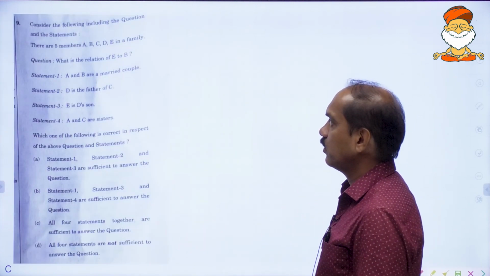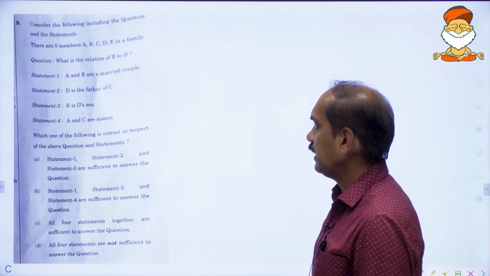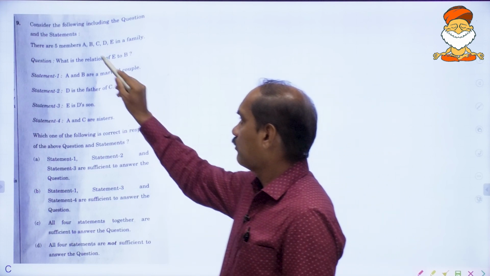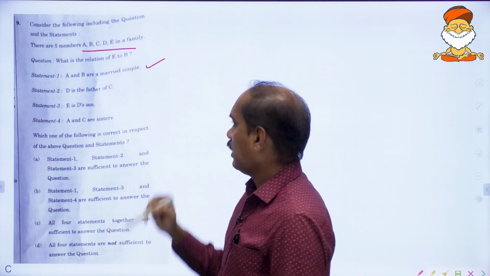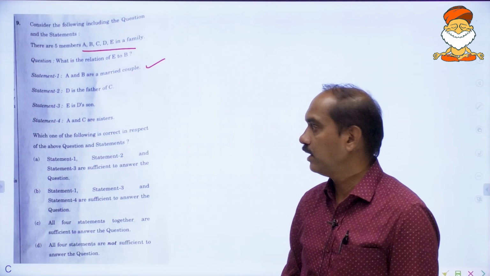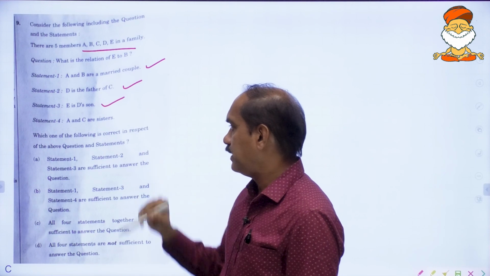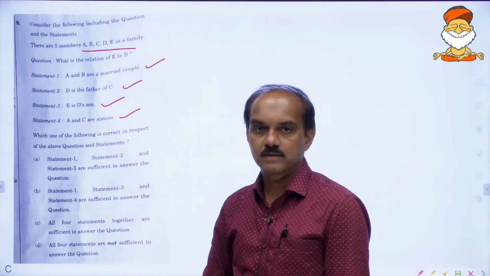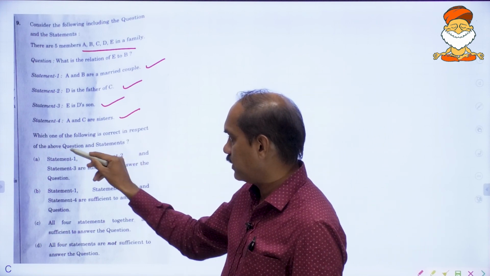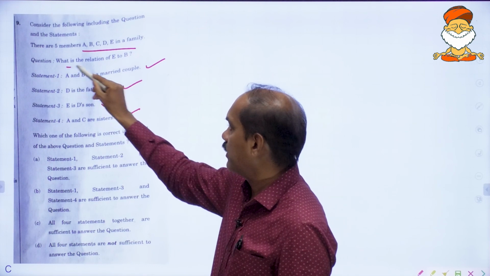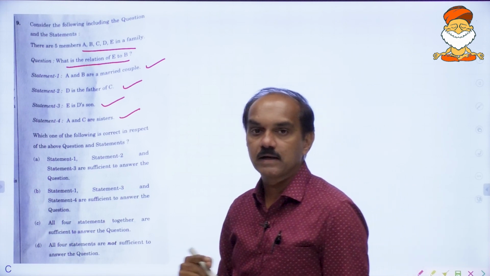Consider the following, including the question and the statements. There are 5 members, A, B, C, D and E in a family. Statement 1, A and B are a married couple. D is the father of C. E is D's son. A and C are sisters. These are the informations. Which one of the following is correct in respect of the above question and statements? What is the relation of E to B? How is E related to B?